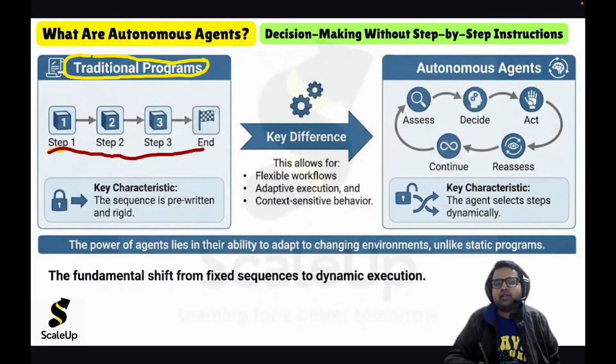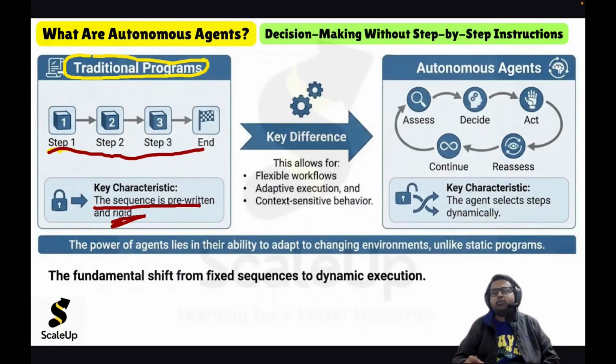The problem is that the sequence is pre-written and hence it is very rigid. Traditional software is very rigid. They cannot handle the complexity of the modern world. They cannot handle ambiguity and uncertainty.